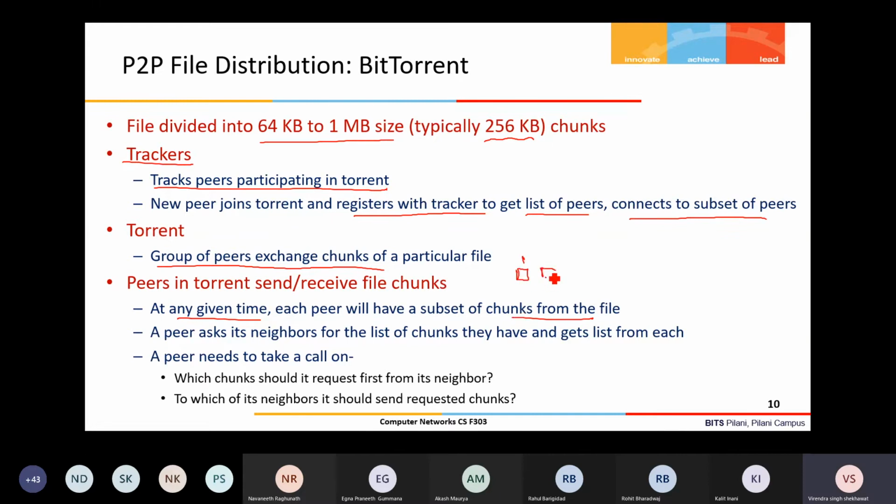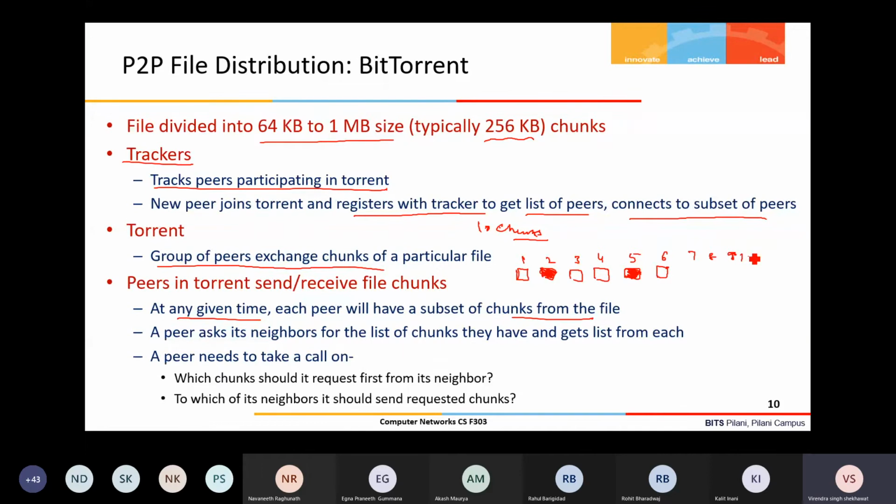Suppose this is a first chunk, this is a second chunk, and how these chunks will be combined and divided is all part of the application design, so right now we are not going to discuss that. Let us say the file is divided into 10 chunks, and a particular peer has, let us say, chunk number 1 but not 2, 4 is there, 5 is not there, 6 is there, and 7, 8, 9, 10 are not there.